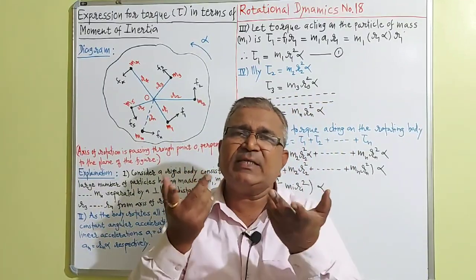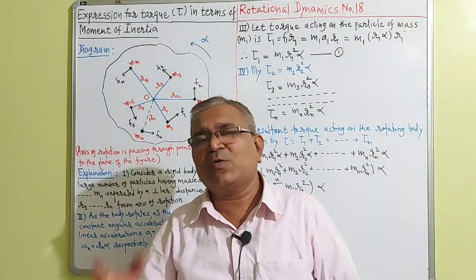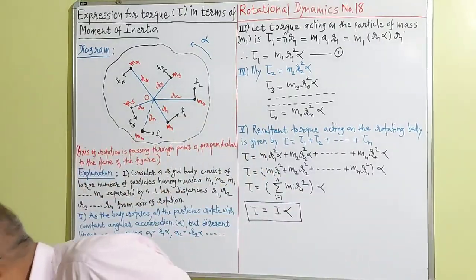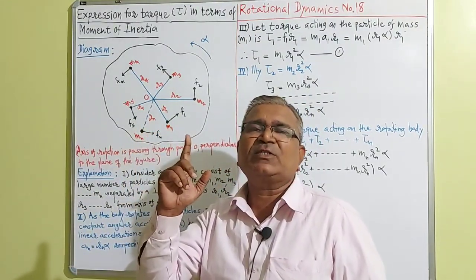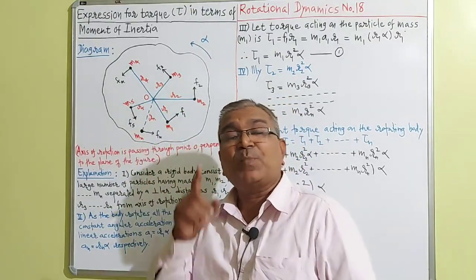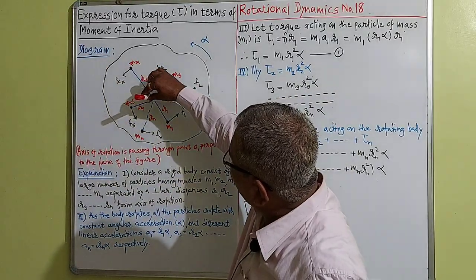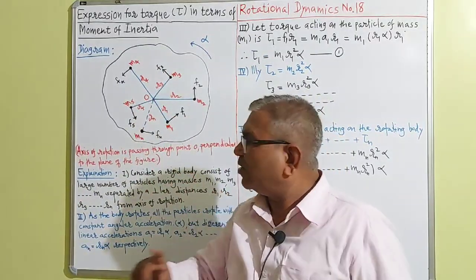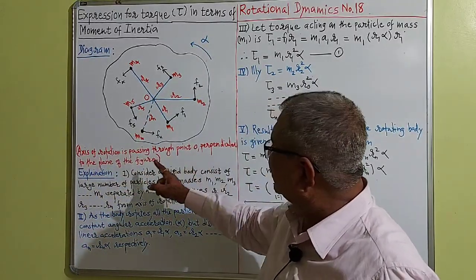But the question arises, where is the axis of rotation? That axis of rotation I haven't shown. For my convenience, I have indicated the axis of rotation like this. In all the diagrams, in the previous lectures also, the axis of rotation is not shown vertical. I have shown it horizontal, perpendicular to the plane of the figure. The axis of rotation is passing through point O, perpendicular to the plane of the figure. This sentence I have quoted below the diagram.